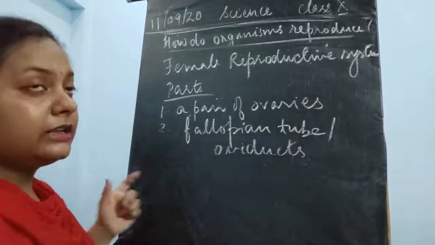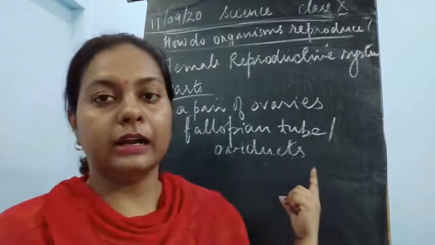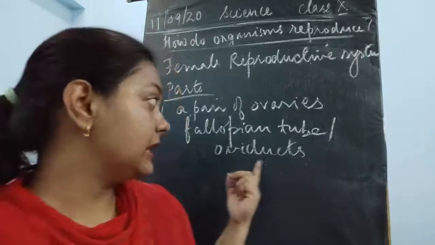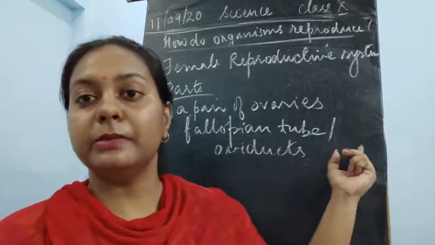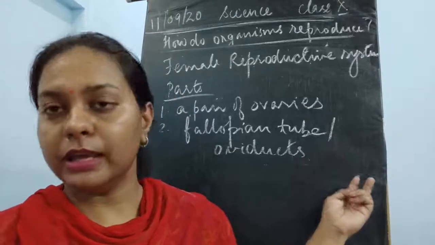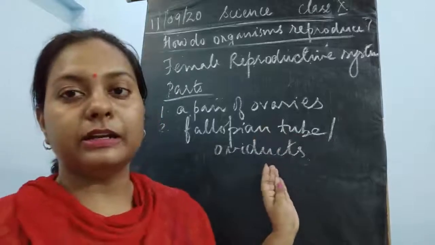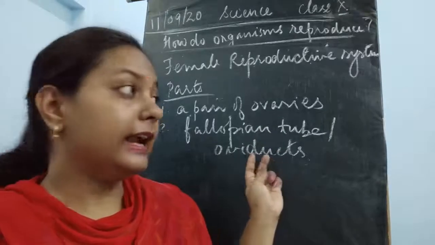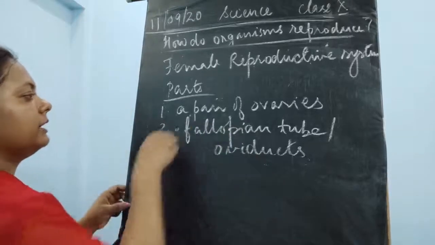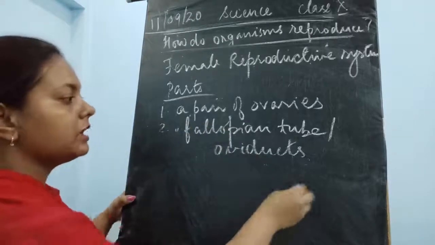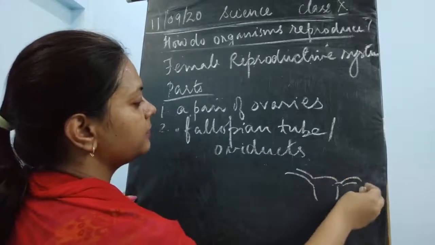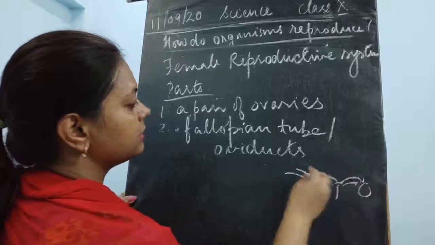Even in smaller organisms like birds and other females, except the mammals, it is said to be oviducts, whereas in the human female, it is said to be a fallopian tube. It is just the other name of the oviducts. It is again two in number. It contains a pair of fallopian tubes because both sides the ovaries are there.